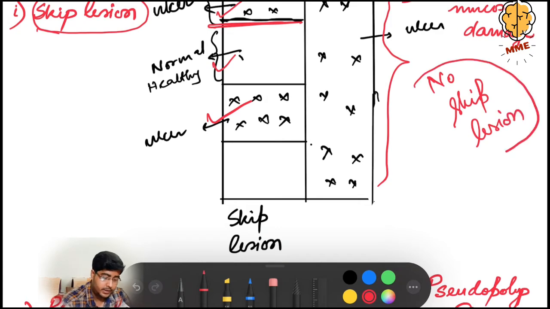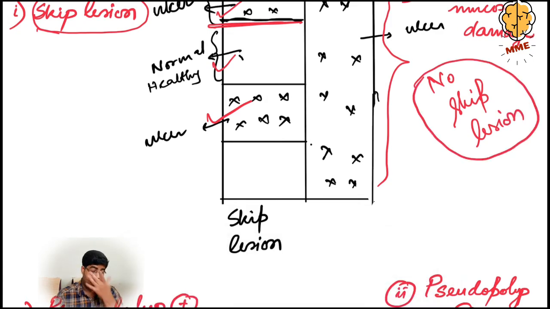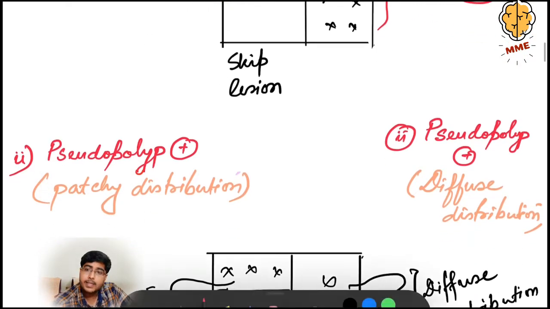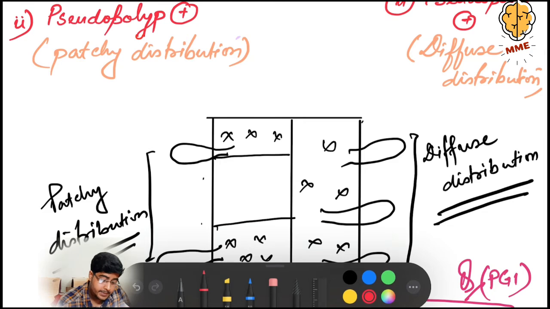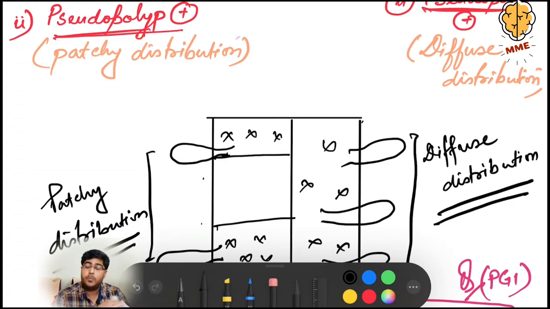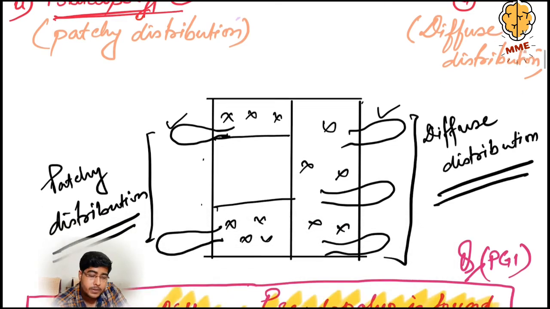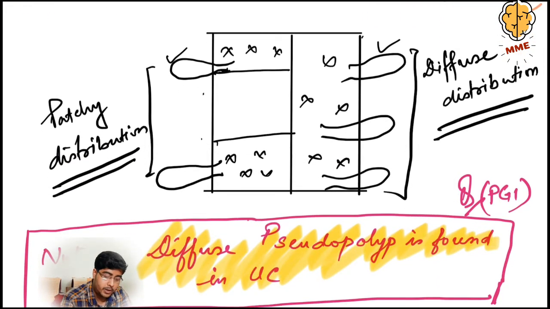Now the second point. As there is mucosal damage, there should be mucosal regeneration. The mucosal regeneration takes place in the form of pseudopolyps. See, these are the pseudopolyps. In both cases, Crohn's and ulcerative colitis, there is mucosal damage, so in both cases there will be pseudopolyps. But there is a difference.